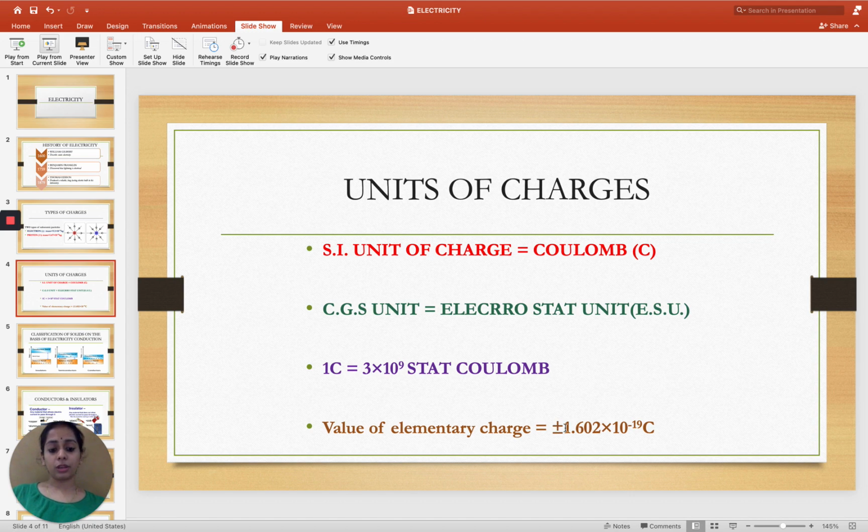Positive sign represents a positive charge and negative sign represents the negative charge. This means the value of elementary charge is equivalent for both positive and negative charge. The only thing that varies is the sign depending on the type of charge.